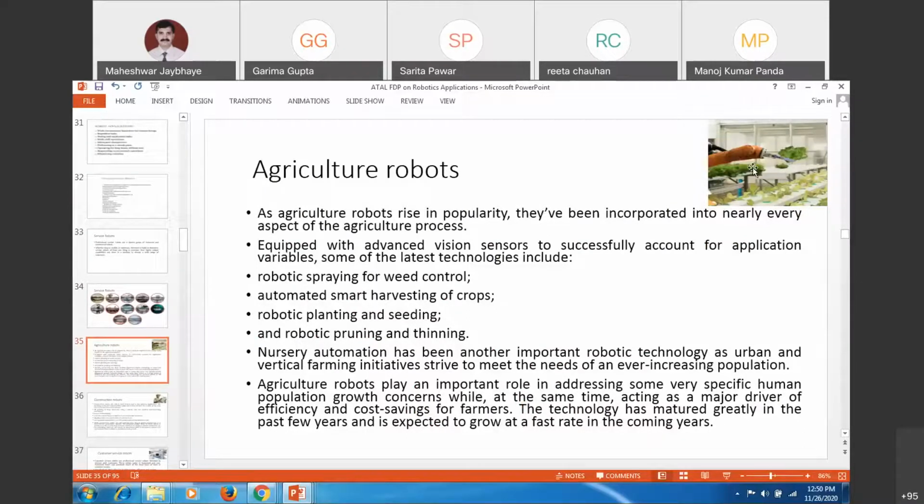You can have cutting of vegetables, and checking the quality, with the help of a vision system. Ripening and all those checks can be done. Spraying, weed control, harvesting the crop, seeding, burning and thinning. Likewise, in agriculture, there is a separate session tomorrow on robots in agriculture applications, so you will come to know more about that in that session.